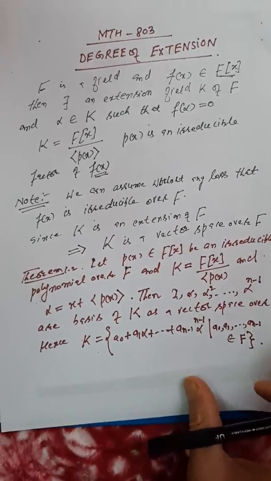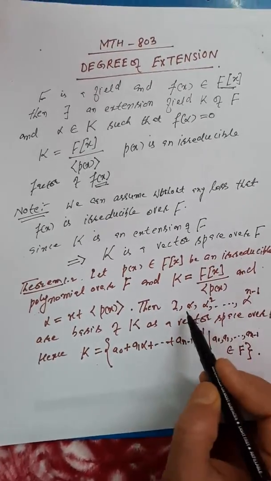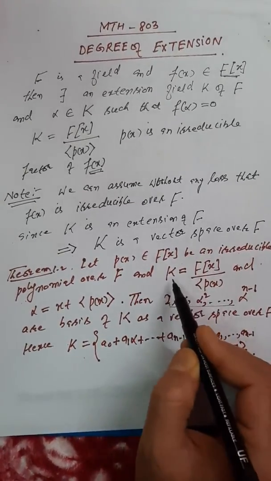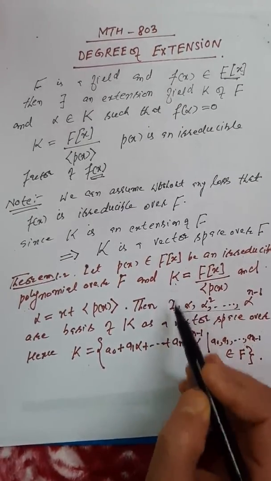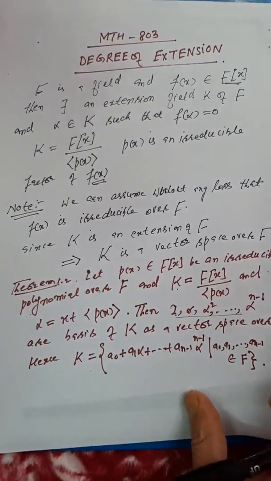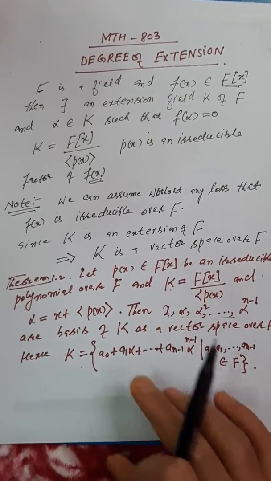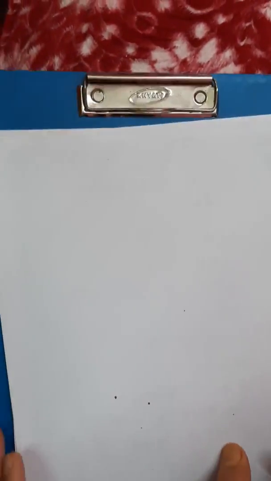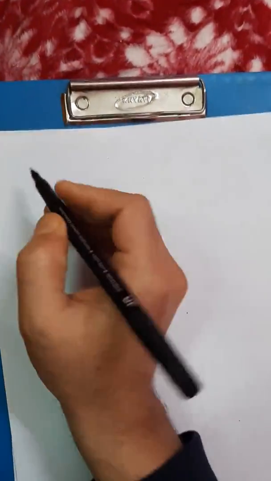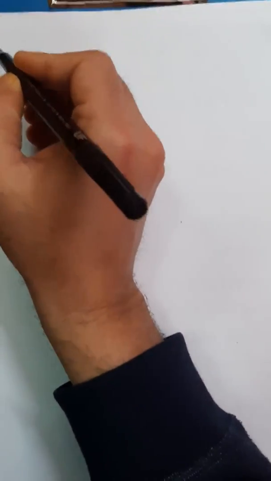First, we prove that these vectors span K, and secondly, these vectors are linearly independent over F. So first, see the spanning property. See the proof of this theorem.